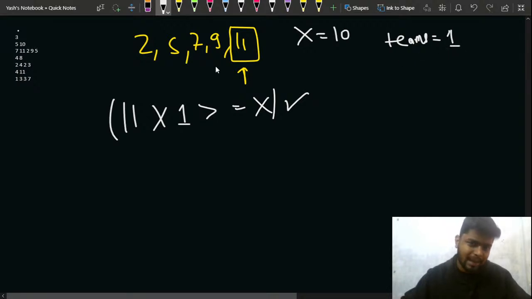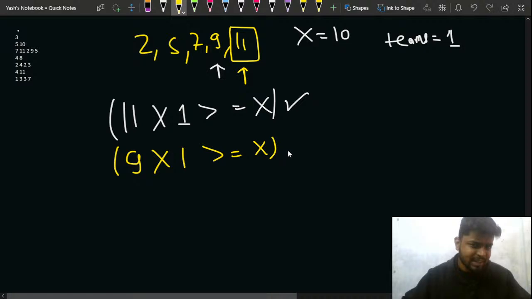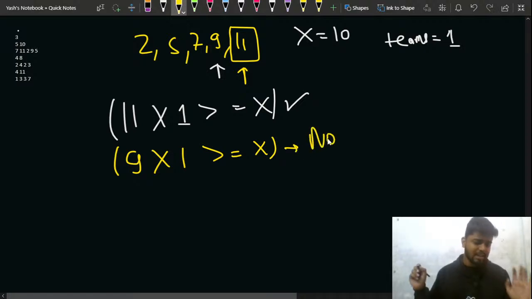After this, what will happen? My eye moves to this pointer, and now I'll start my count again, because now I'm making a new team, so my count will start from 1 again. So if I take 9, that is just one player, is it greater equal to x? No. So I cannot make a team from 9 alone. Can I take 11? No, I cannot, because it has already been made a part of the team. Also notice that in this question, it is not necessary that every player has to be made part of some team. And one more thing, a player can be a part of only one team maximum, right?